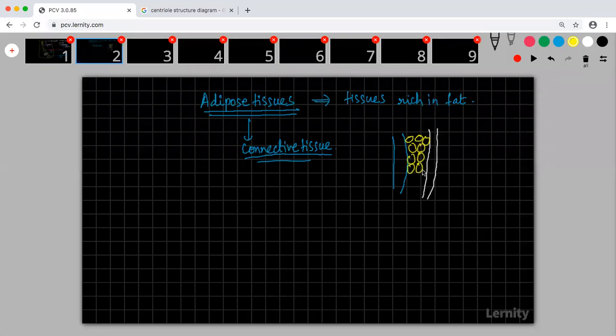The bigger these fat cells are, the fatter you will become. If these cells are going to undergo lysis, then you will become thinner.